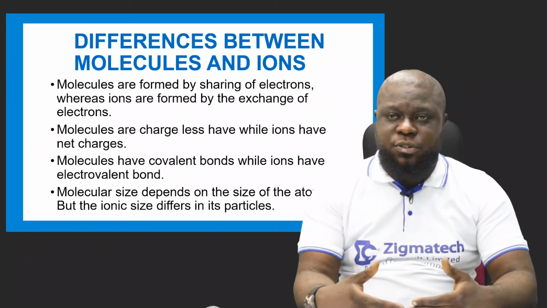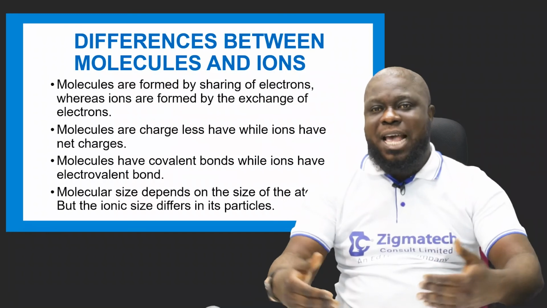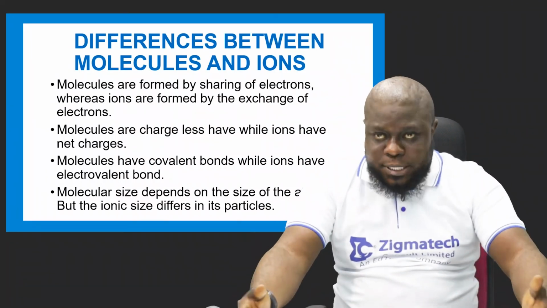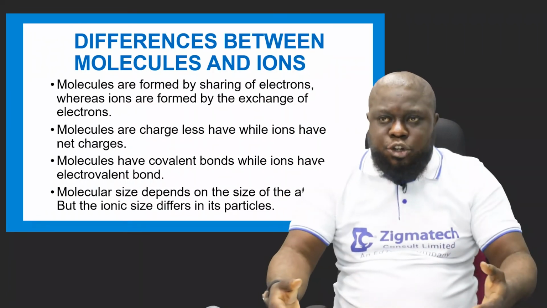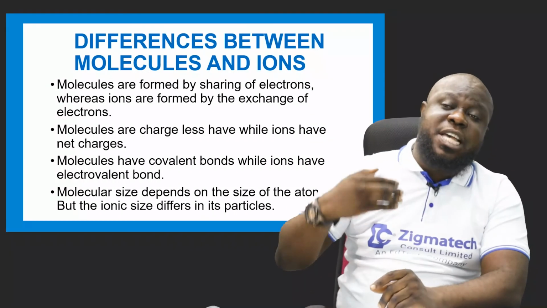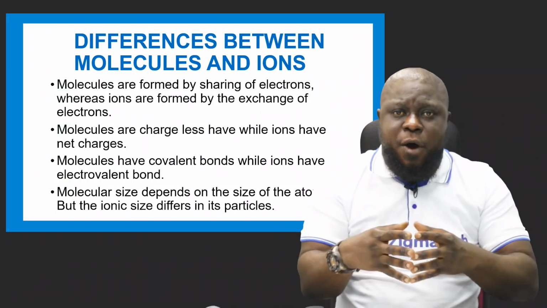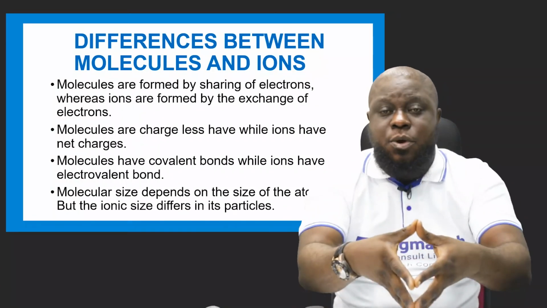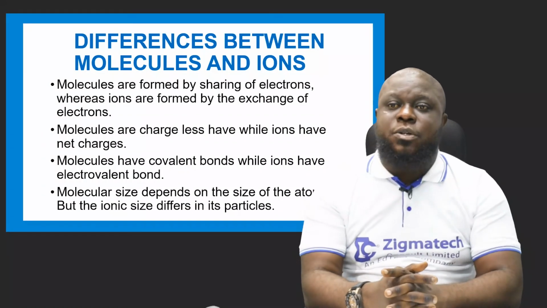Breakage of bonds. When these bonds are being broken, like hydrogen breaks, oxygen breaks, their atoms are coming out, okay? When they come out, they join together and form molecules. Whereas in the ions, it's just the exchange of charges. When the positive hits the negative, it forms an electric charge. And we know that an ion is electrically charged. Now, molecules are chargeless.